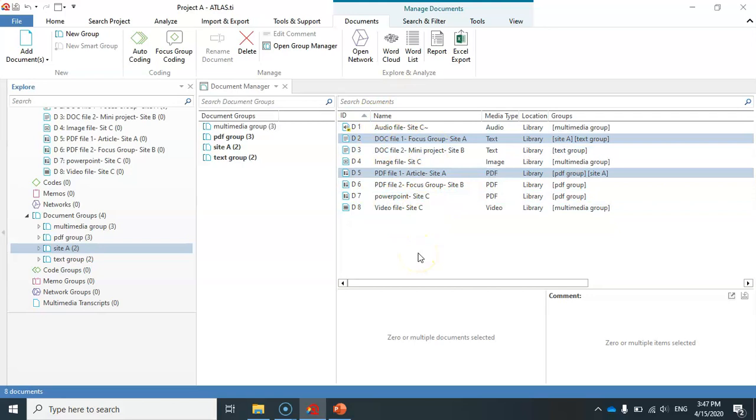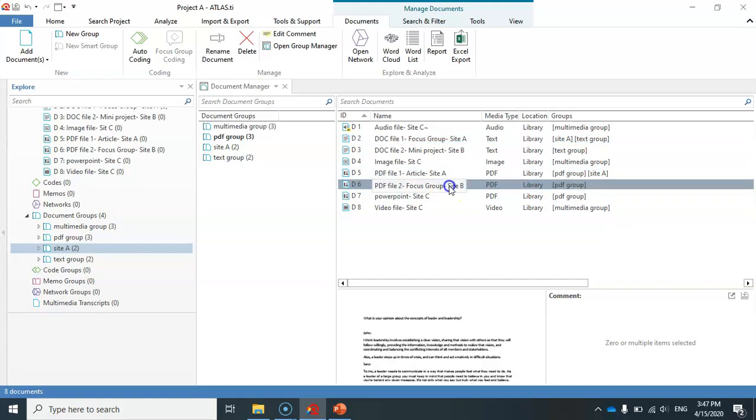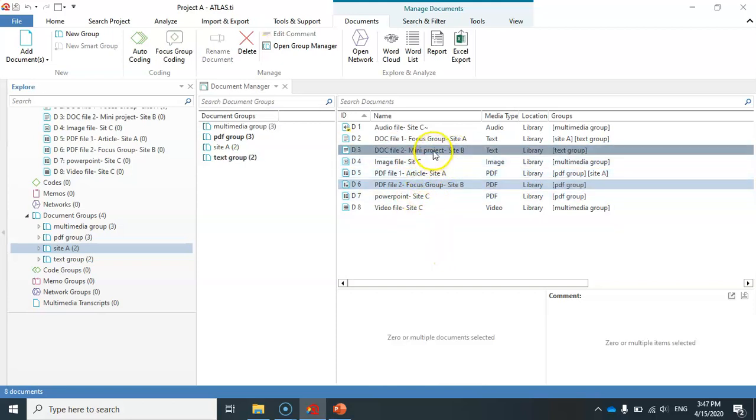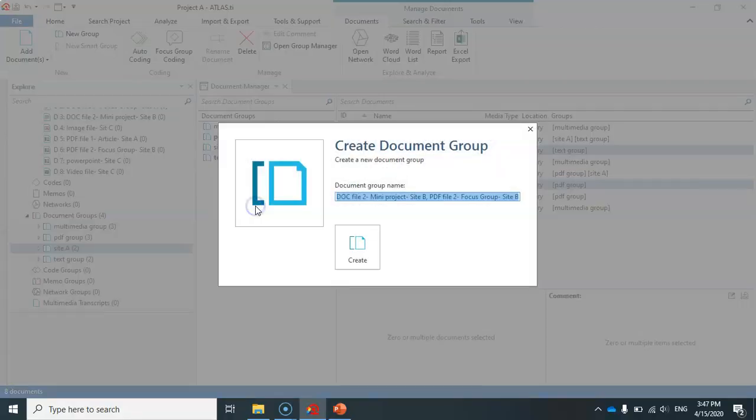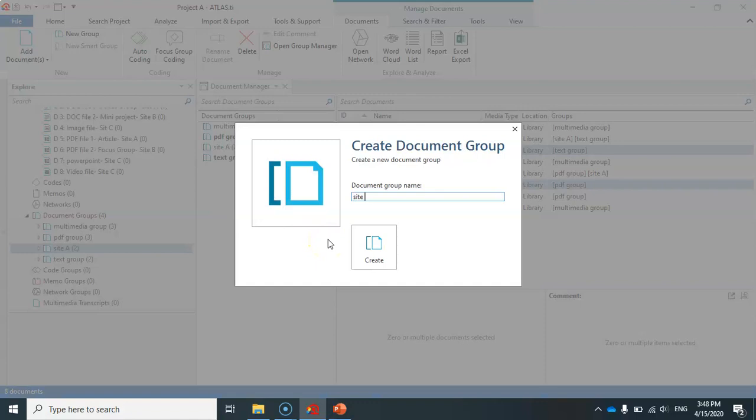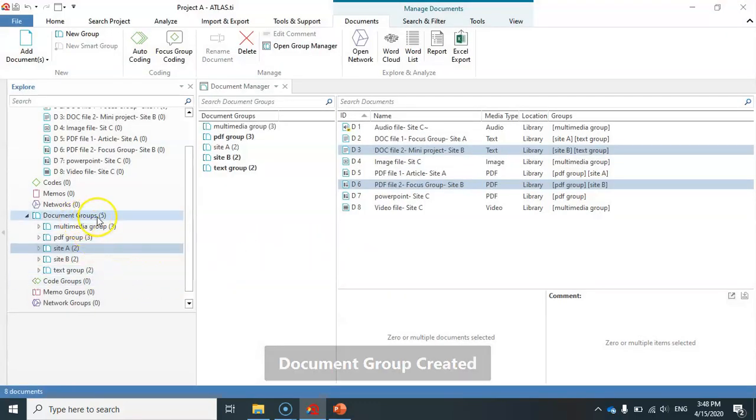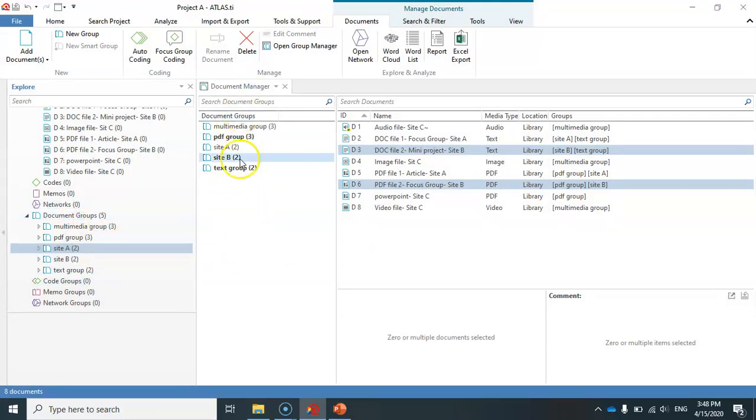Now let's focus on the documents which contain data from site B. So I think I have 2 documents, this PDF file and also this Microsoft Word document file. I just select them, drag and drop them here, and it will be site B documents. Again, you can see that this value is updated from 4 to 5. Here I can see all of my 5 document groups.